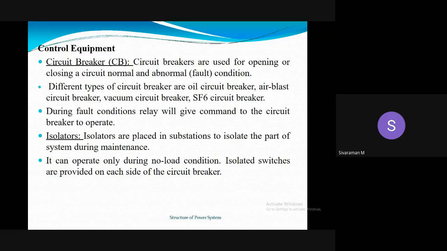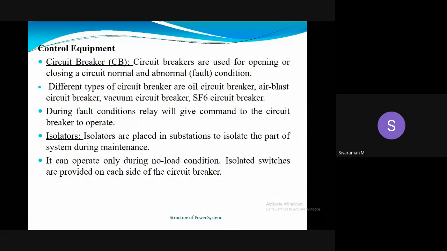circuit breakers in power system, oil circuit breakers, air blast circuit breakers, vacuum circuit breakers, SF6 circuit breakers, etc. In circuit breakers, relay plays a major role because relays give command to the circuit breaker to operate.